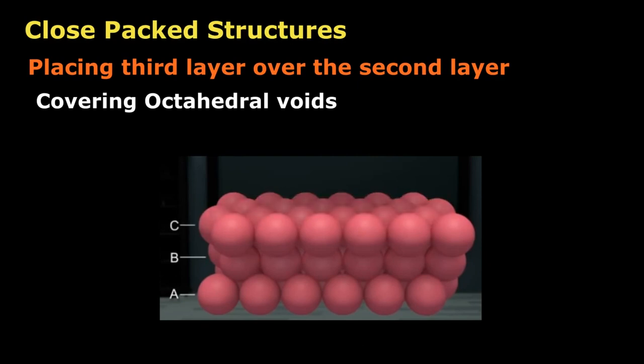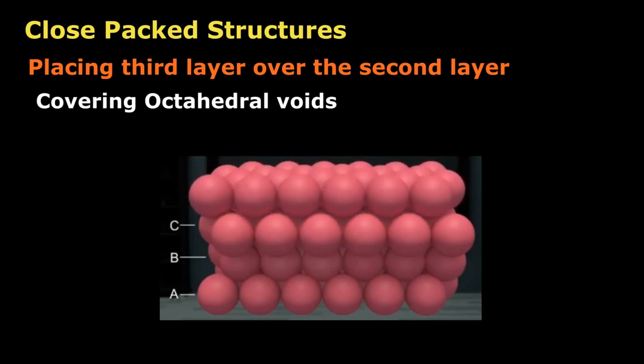Now, if we place the fourth layer over the octahedral voids of the third layer, then the spheres of this layer get aligned with the spheres of the first layer.